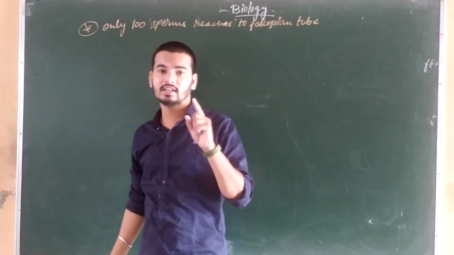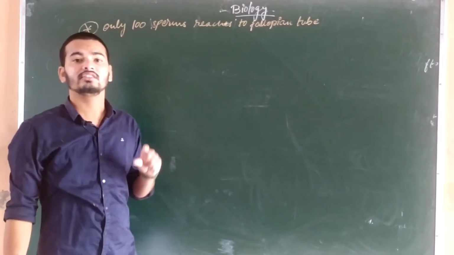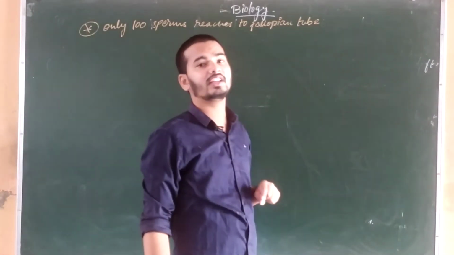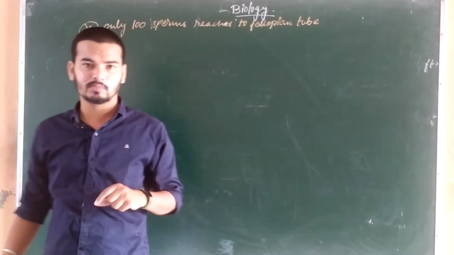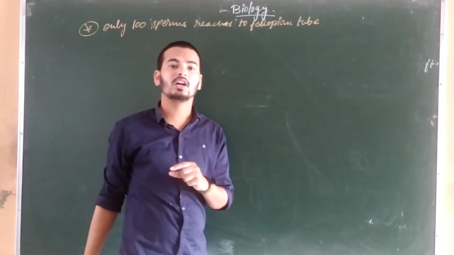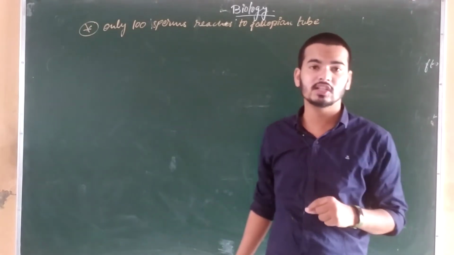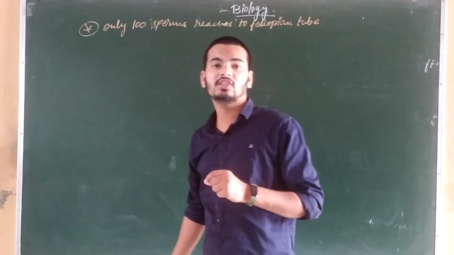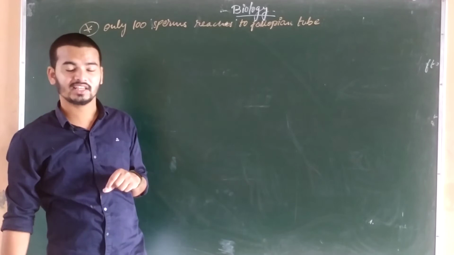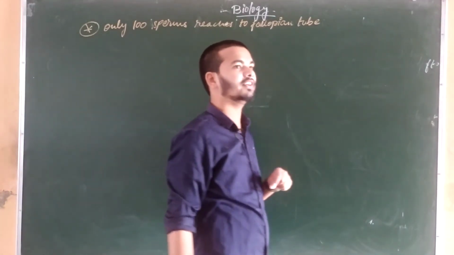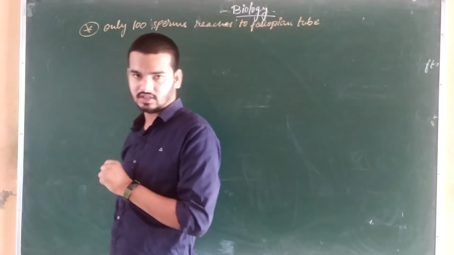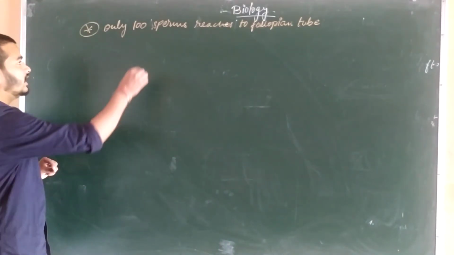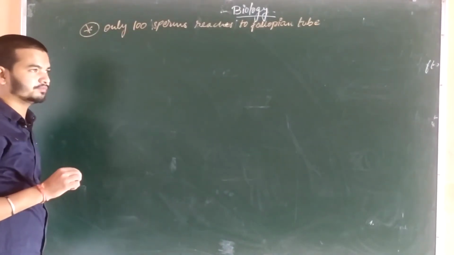In order to get a successful fertilization, the sperm count of males should be very high. If the sperm count is less than 140 million sperms, then there is a condition of oligospermia, in which the sperm count is insufficient to achieve the fertilization. Okay, so only 100 sperms are reaching the fallopian tube.